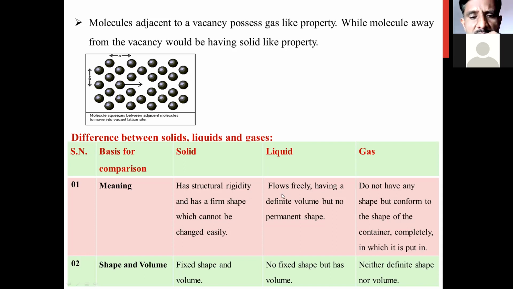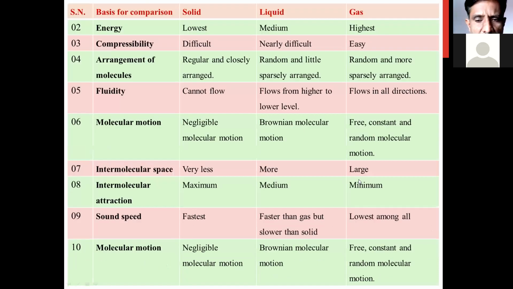Liquids are freely flowing molecules which have a definite volume, but not a definite or permanent shape. What about the gas? Gas does not have any shape but conforms to the shape of the container. If you put a gas in a cylinder or container, the shape of the cylinder will be adopted by the gas. So the shape of the gas is similar to the shape of the container in which we are putting it.